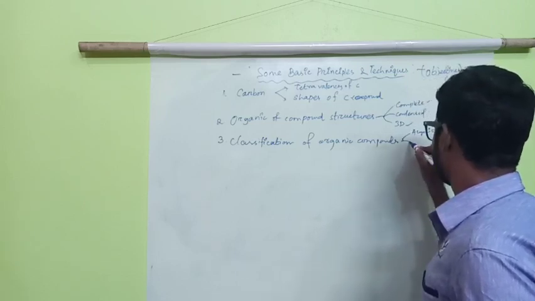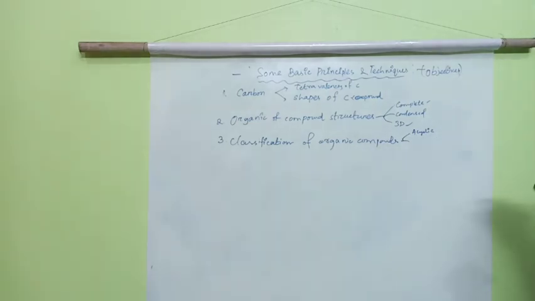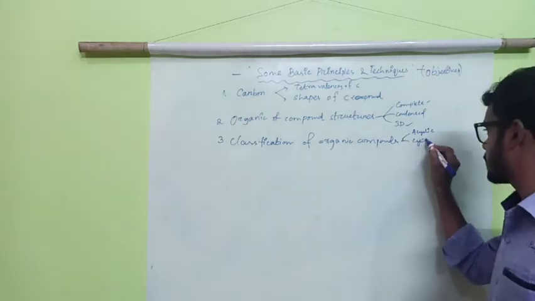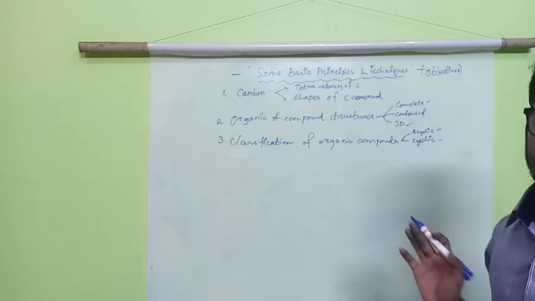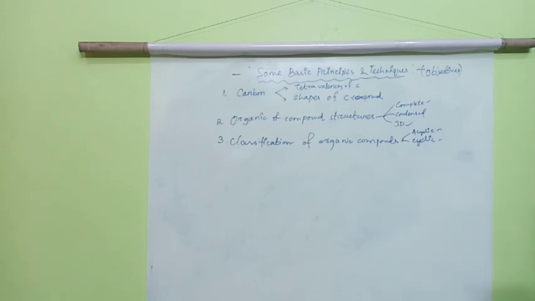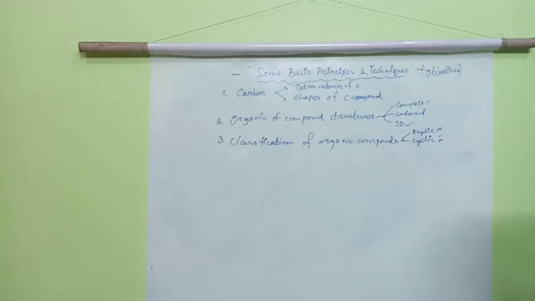I am just writing these two things, acyclic and cyclic. Okay, is it visible? Here also some categories are there, but we'll go into details while we read.